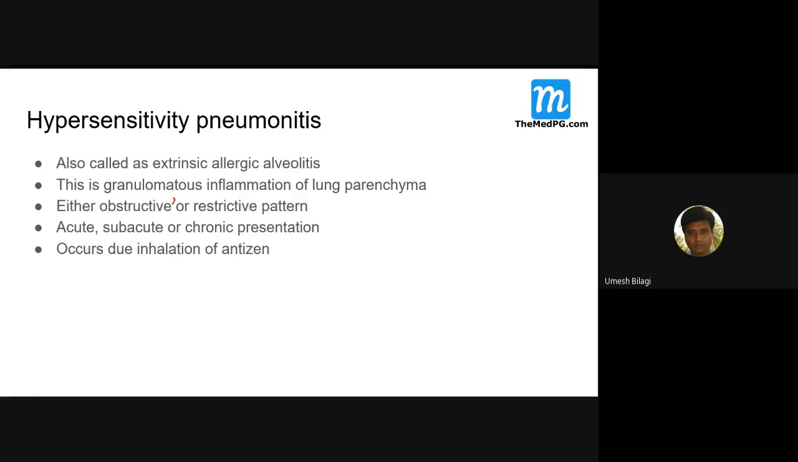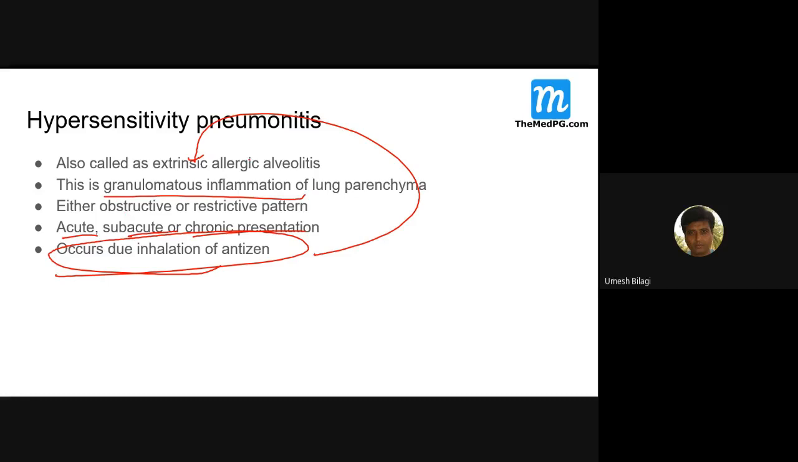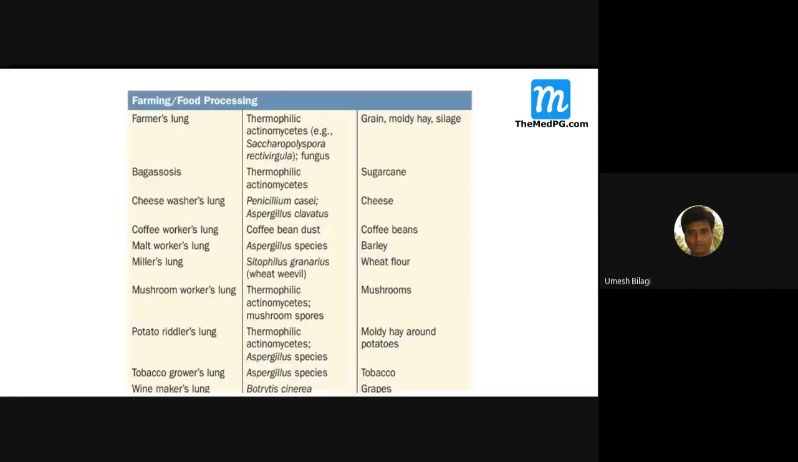It presents more like asthma. That's why it is obstructive. The rest are all more or less restrictive. The presentation of hypersensitivity pneumonitis could be acute, subacute, or chronic, depending upon the etiology, and occurs due to inhalation of antigen, as I said. That's why it is called extrinsic allergic alveolitis, and it is a granulomatous inflammation.